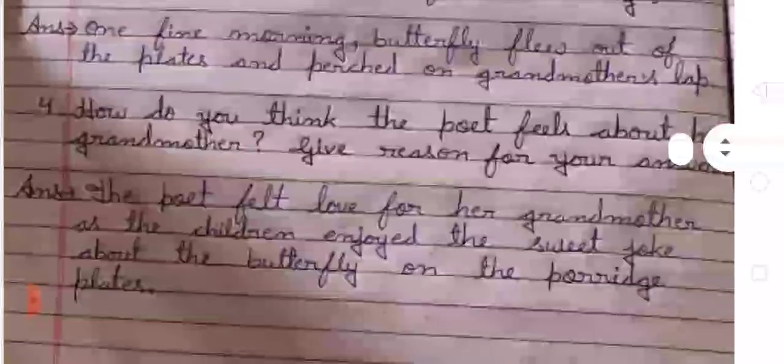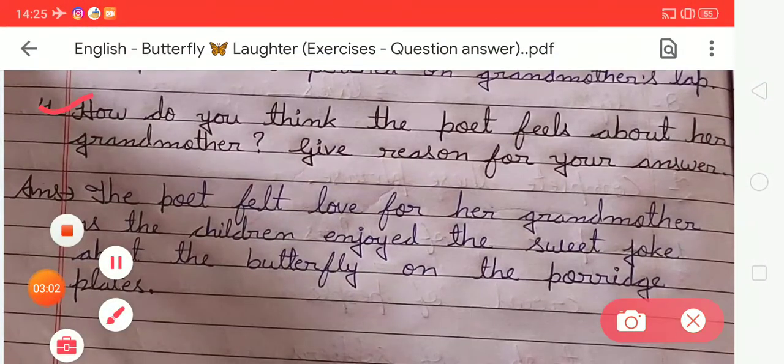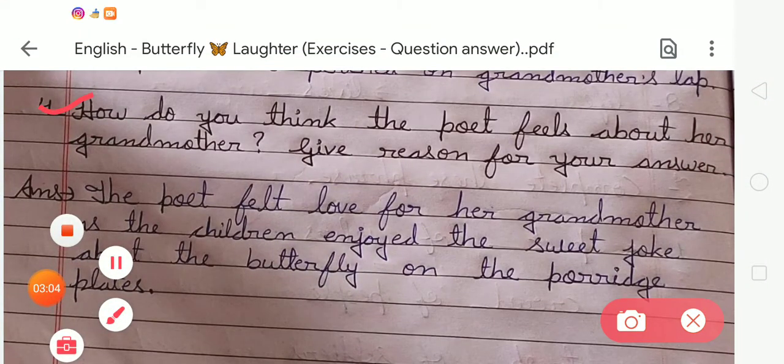Students, the question is, how do you think the poet feels about her grandmother? Give reason for your answer.